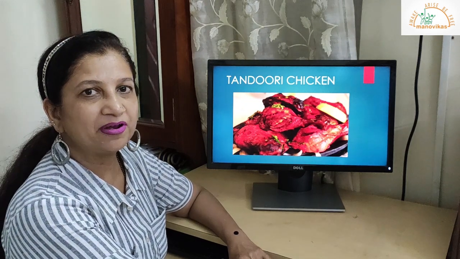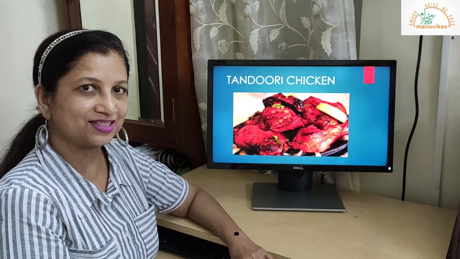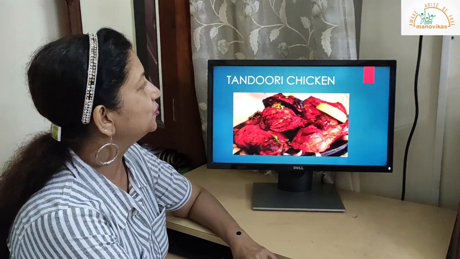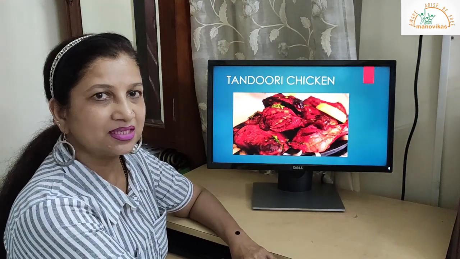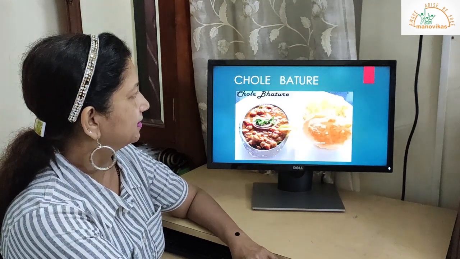Wow! Everyone's favorite, tandoori chicken. Yes, children, do you like it? Yummy! Tandoori chicken is very famous in Punjab. People consume a lot of chicken.